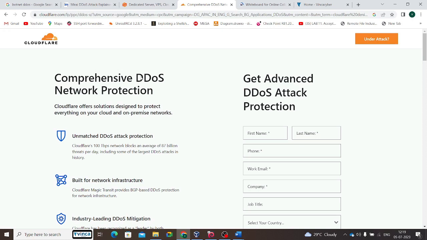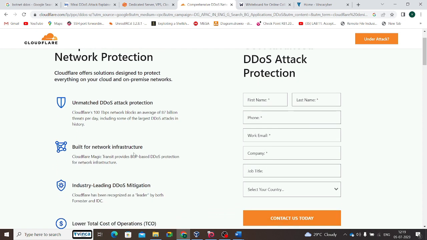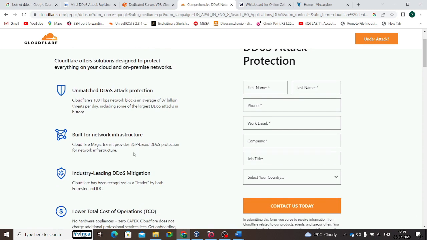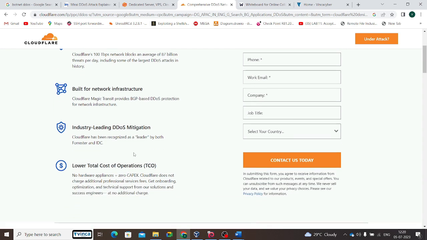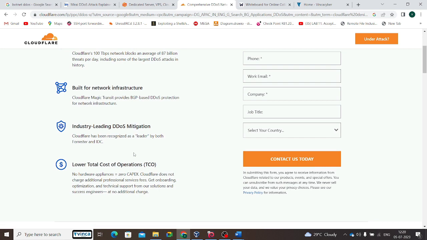So here is unmatched DDoS attack protection. Cloudflare has 100 TB per second network blocks, an average of 87 billion threats blocked per day, including some of the largest DDoS attacks in history. Okay, so it is built for network infrastructure, and Cloudflare Magic Transit provides BGP-based DDoS protection. BGP, IGP. Okay, like network, it's a huge network. And it is industry-leading in DDoS mitigation also. Cloudflare has been recognized as a leader by both Forrester and IDC. You can search what Forrester and IDC are.